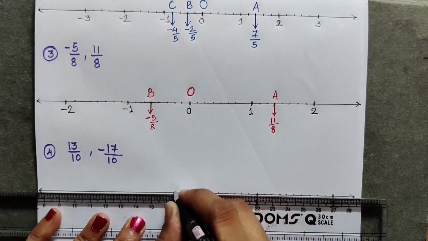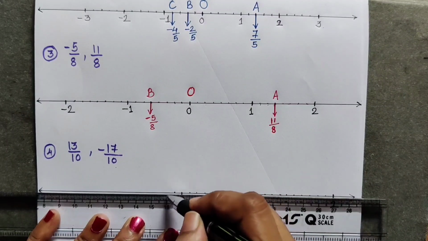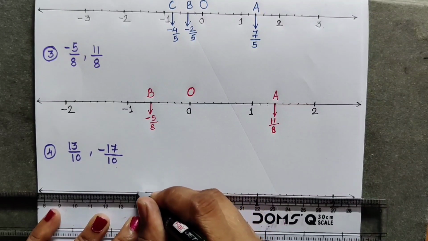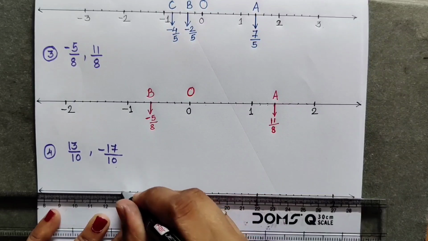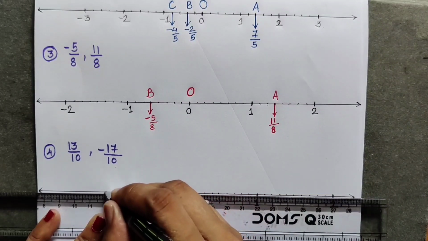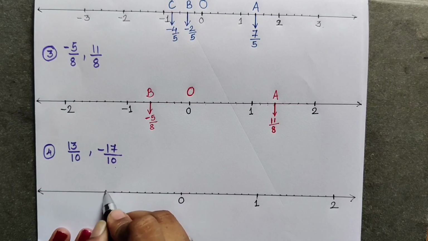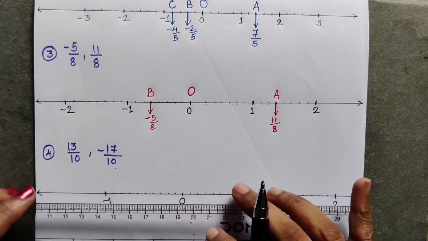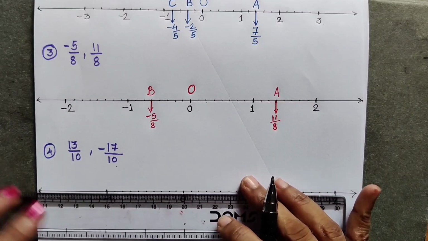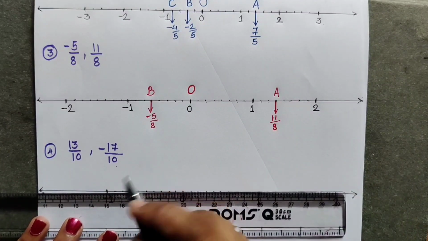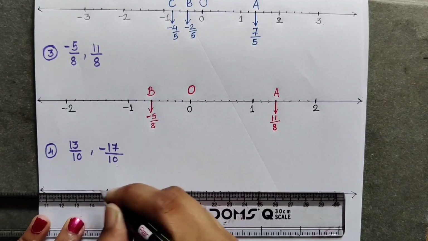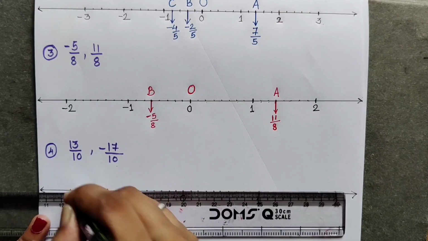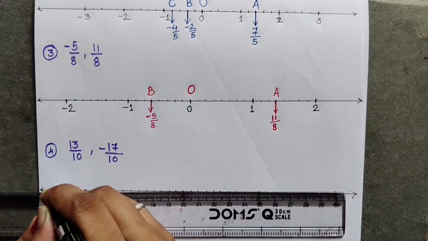At half a centimeter distance I will be plotting the points 1, 2, 3, 4, 5, 6, 7, 8, 9, 10. This 10th point is minus 1. After that I don't have that much space, so I will be plotting the points only at half of centimeter distance. 1, 2, 3, 4, 5, 6, 7, 8.